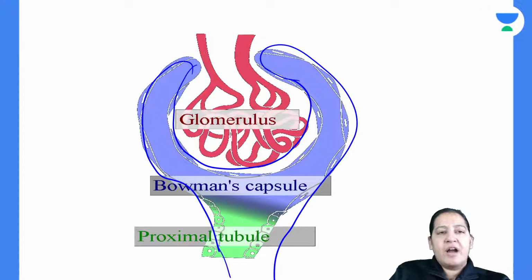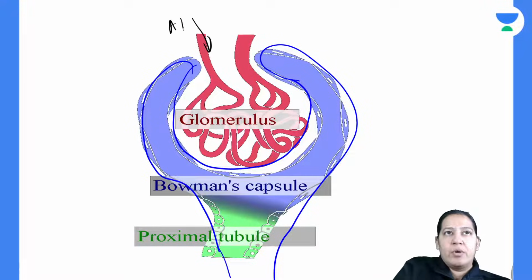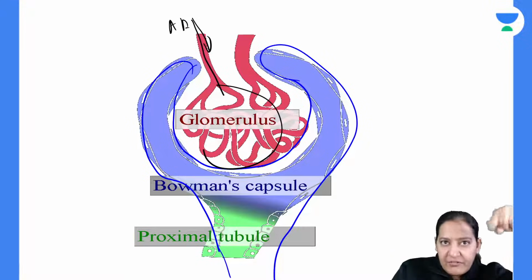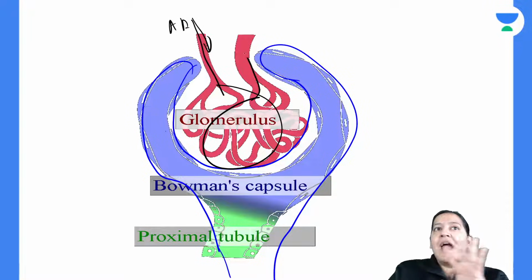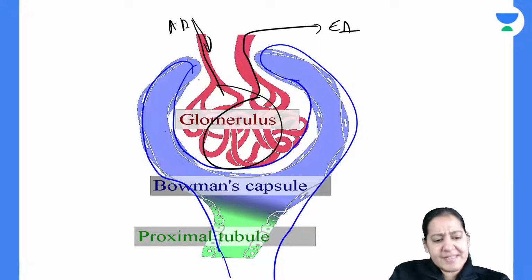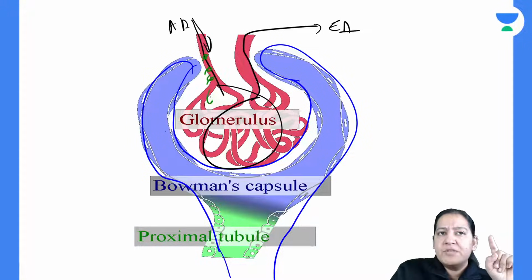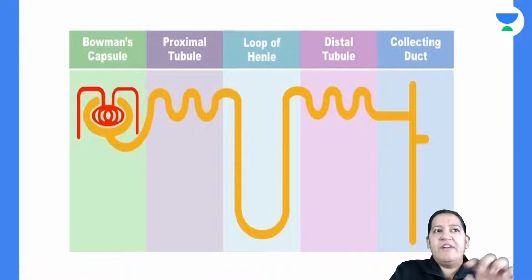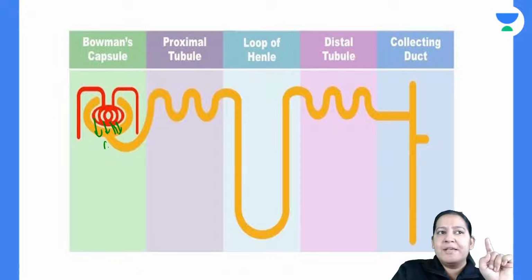Can you see an afferent arteriole, everyone? This is the afferent arteriole. Coming inside, forming tufts of capillaries, and emerging out as efferent arteriole. So all the substances coming here, the substances which are supposed to get excreted will be filtered here. So the first step is glomerular filtration.